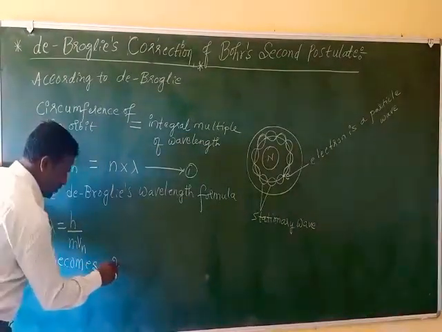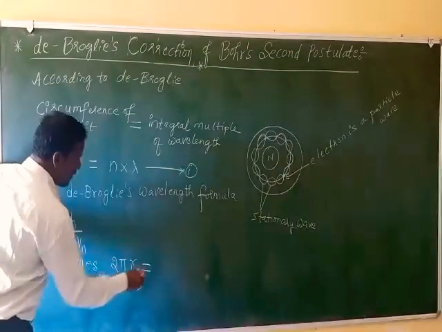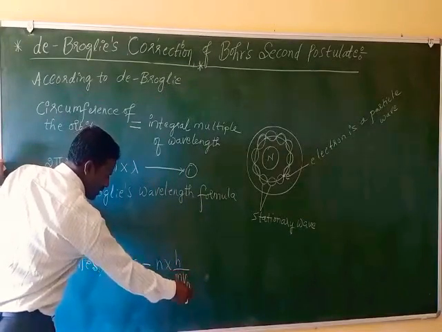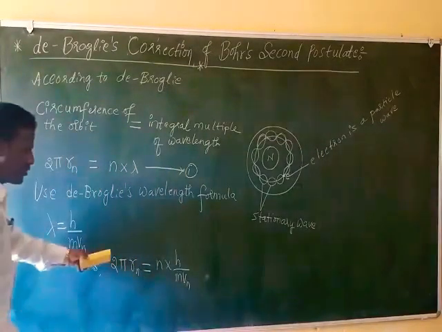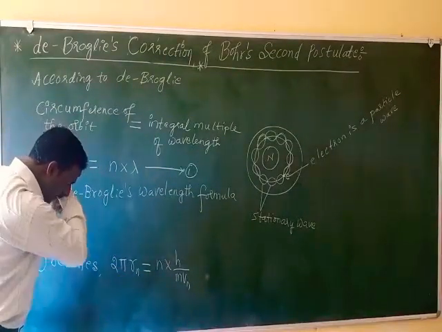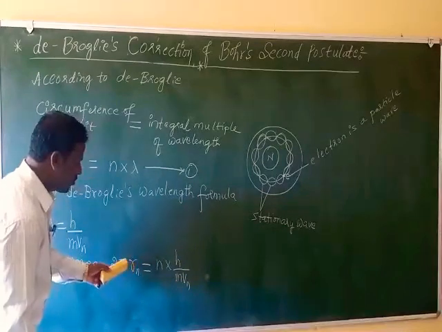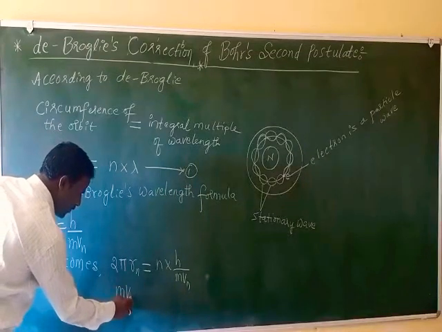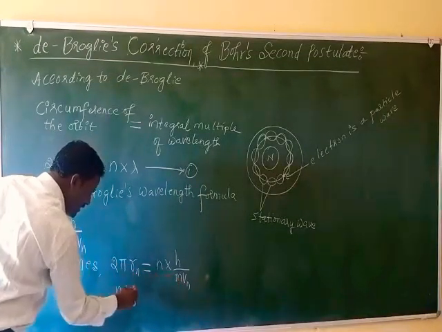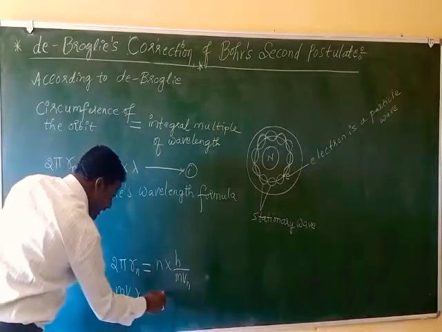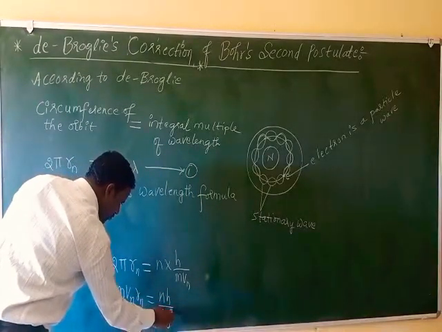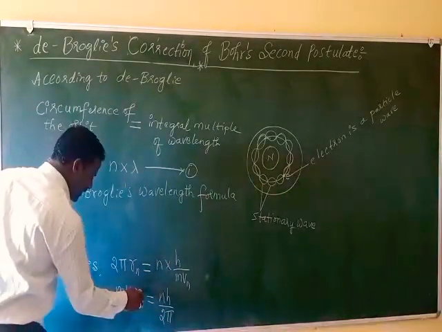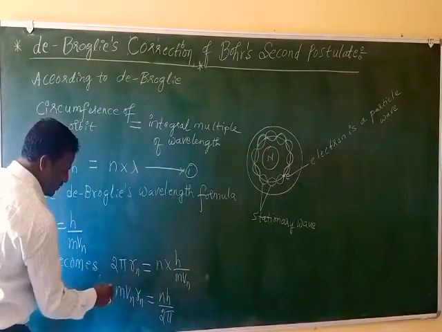2 pi rn equals n into lambda, which means h by mvn. Lambda means h by mvn. 2 pi rn equals nh by mvn. So you see here, now you bring this mvn to the LHS side and carry 2 pi to the RHS side. So mvn, I got this mvn here with rn. Mvn rn equals nh by 2 pi. This is the formula.